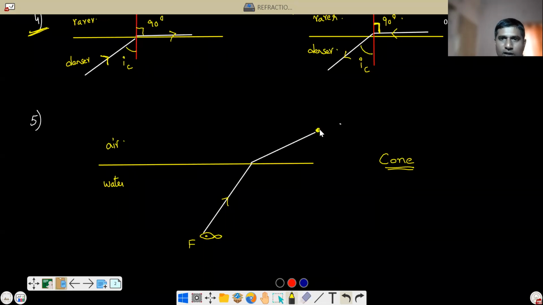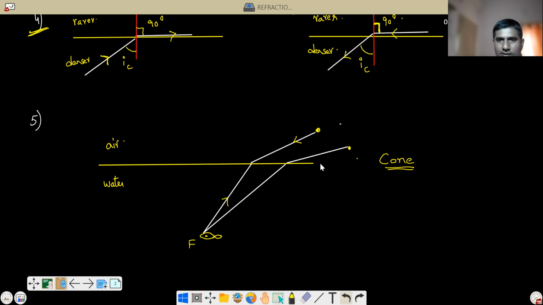So whatever object is there, now it can see it clearly, correct or not? Now suppose there is one more object here. Then also you can see it. Why? Because here you can always draw the angle. Let's say this is the incident ray and this is the refracted ray. So you can always see. But now there may be some more objects here, correct or not?